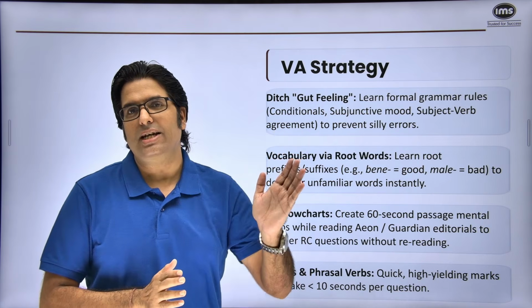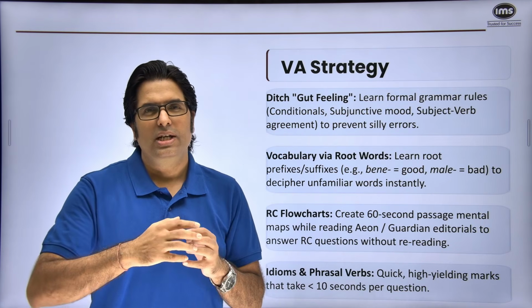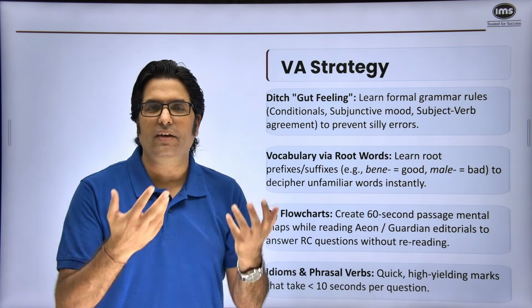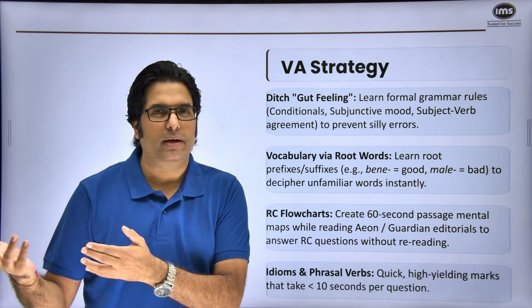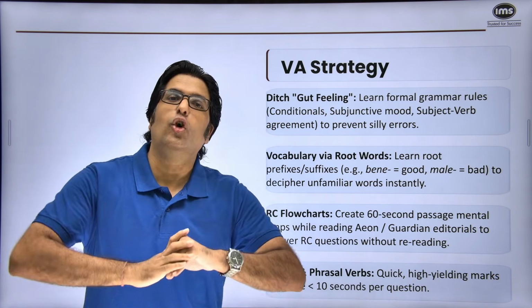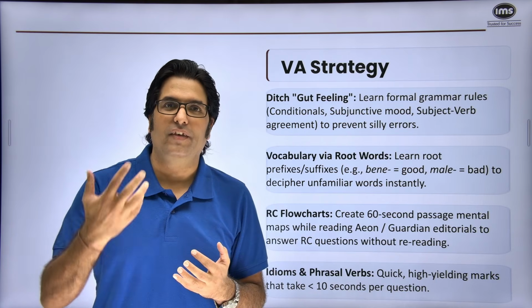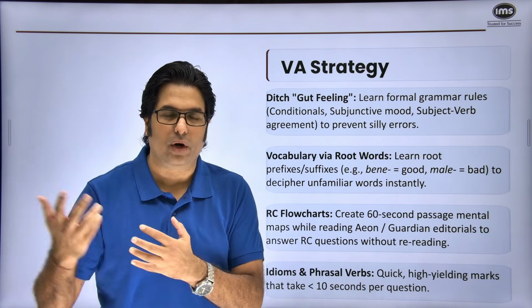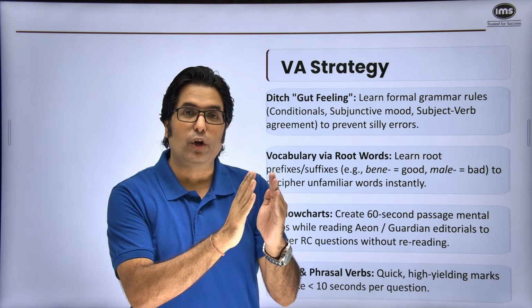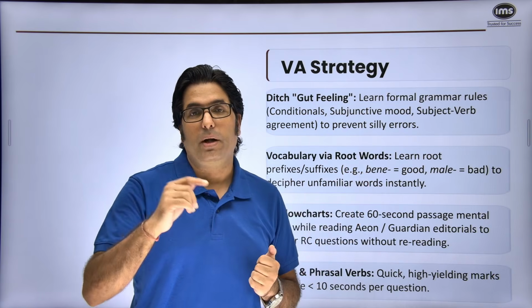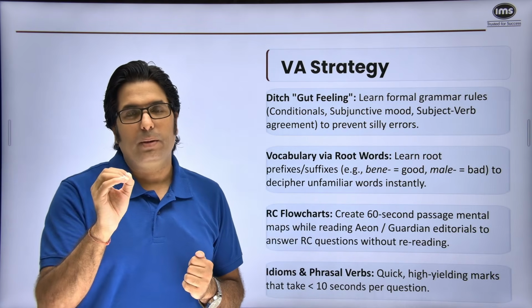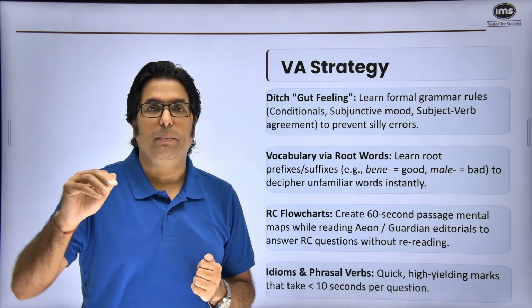Because if you look at just last year's IPMAT paper, there was a question on somebody who hosts a lot of parties and is very friendly. What is the correct fill in the blanks word? And if you have read that book, there is no way you would forget that the corresponding word would be gregarious. Somebody who is very friendly, outgoing, outspoken, and so on. So gregarious, you would be able to remember if you had done Word Power Made Easy. So one important message, that's your Bible for vocab, must do.